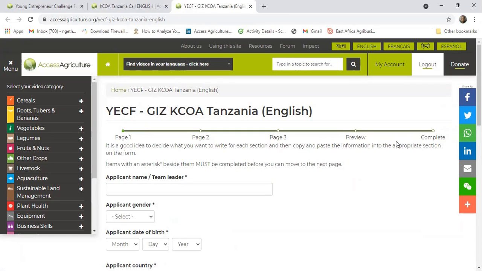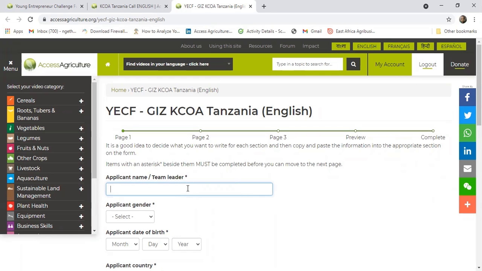So we have 5 pages. Page 1 is basically dealing with the personal information. In page 1, or in all pages, what you're supposed to note is that any item or any row marked with an asterisk means that it's mandatory for you to enter that information.